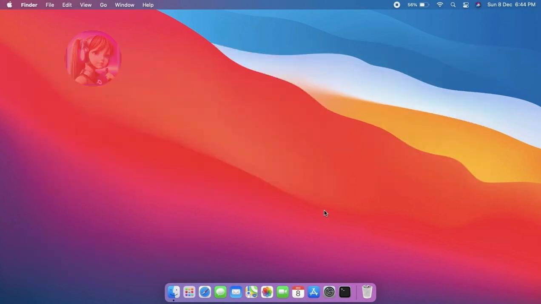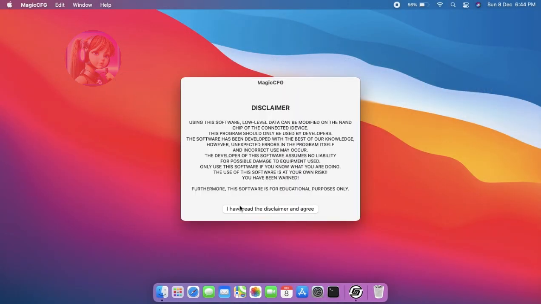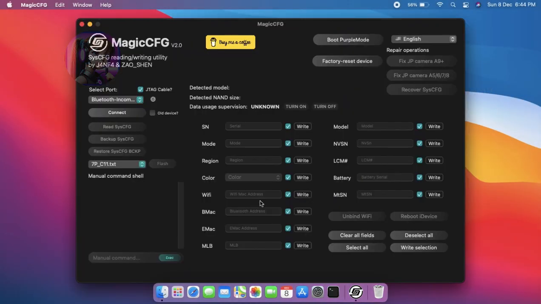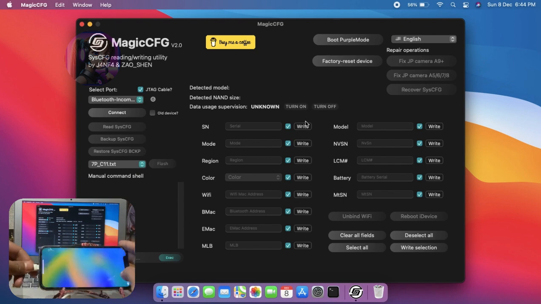Now, let's start the video. First, open the Magic CFG tool. Click on I have read the disclaimer and agree. Now, take your device and connect it with the laptop by using a USB Lightning cable. Here, we must put the device into DFU mode.